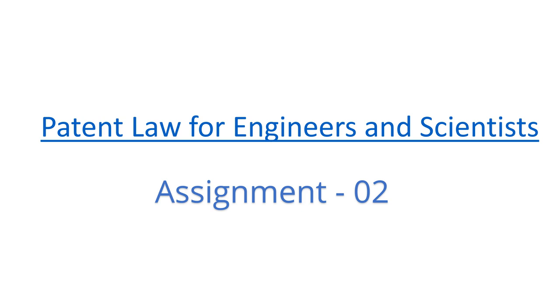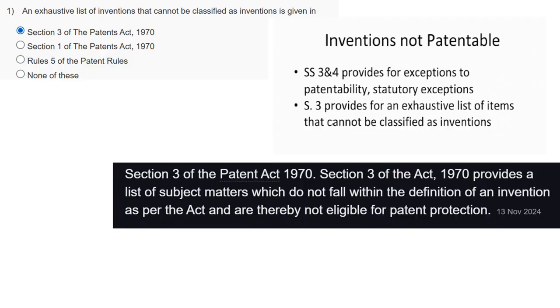Let us begin the discussion of assignment 2 of Patent Law for Engineers and Scientists. Moving to the first question: an exhaustive list of inventions that cannot be classified as inventions is given in... So this is in Section 3. Section 3 provides for an exhaustive list of items that cannot be classified as inventions. So it was the Patent Act of 1970. The first option is correct.